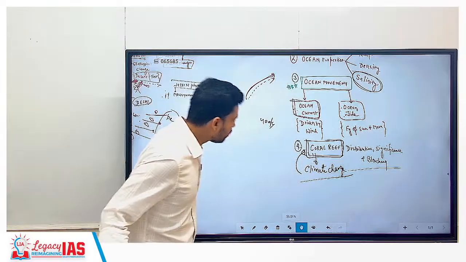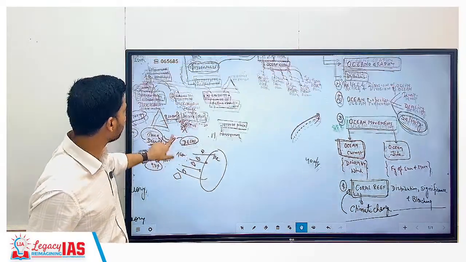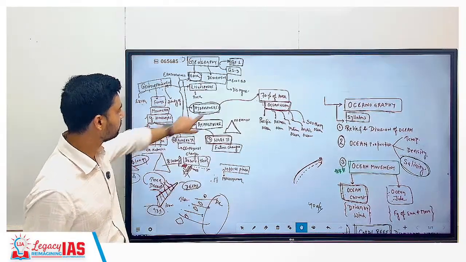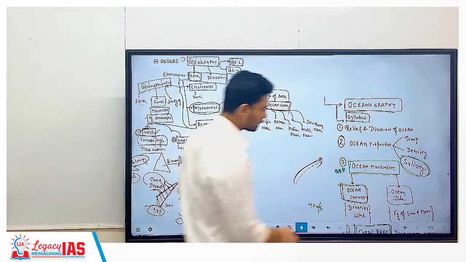So: study of lithosphere, study of hydrosphere. What is the last part? Atmosphere. So we'll discuss this one.